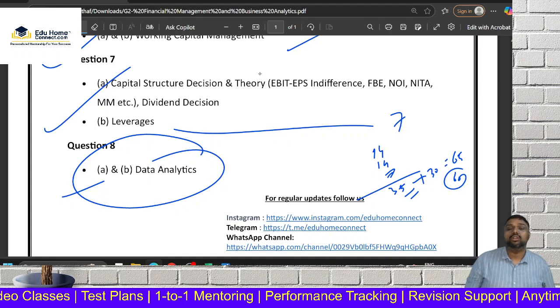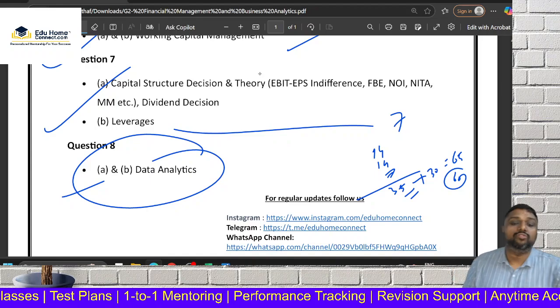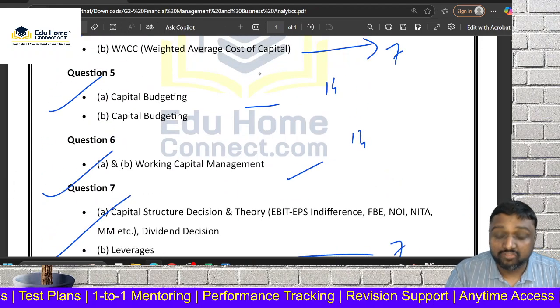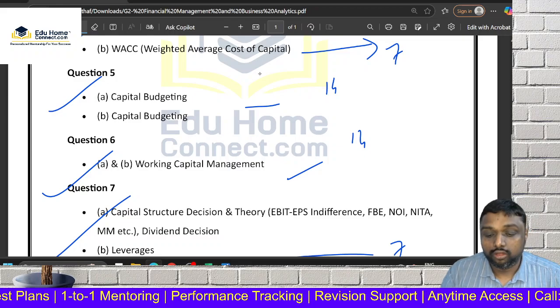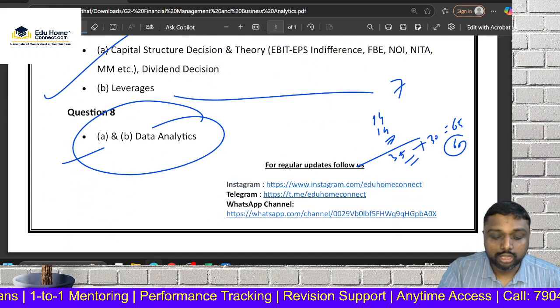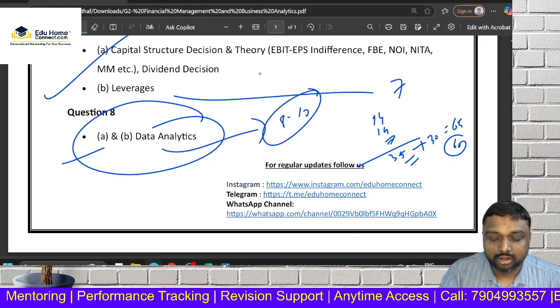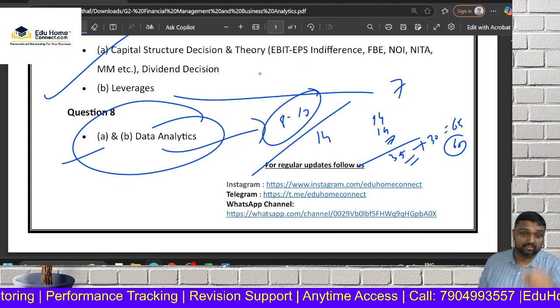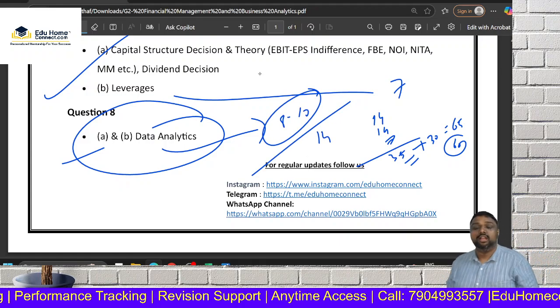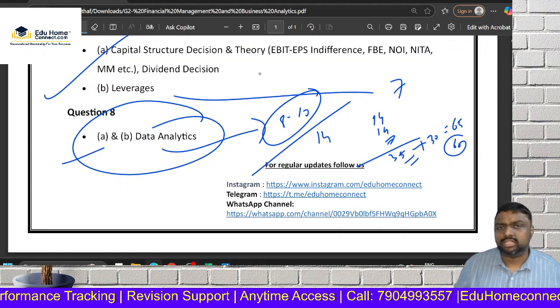Learn the data analytics concept, because if any problem feels tough, maybe a very advanced working capital question comes and you feel tough, 14 marks will trouble you. That's the time you can come to data analytics. If you write the theory, at least 8 to 10 marks out of 14 you will get. So prepare with it.